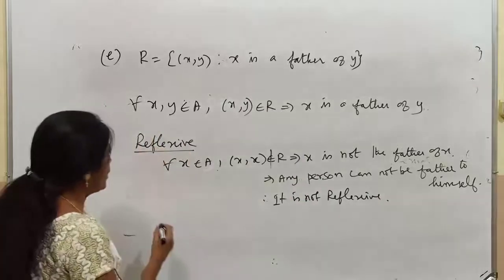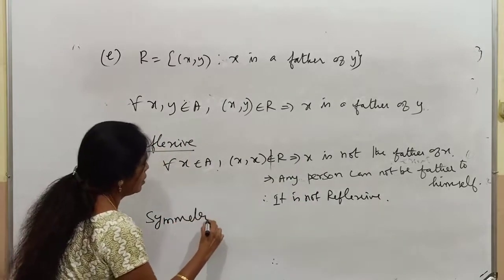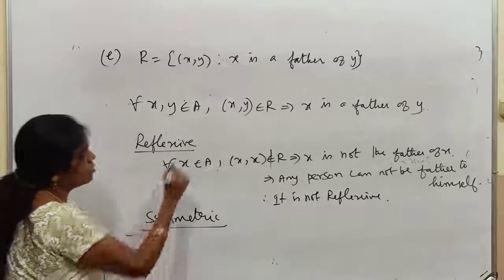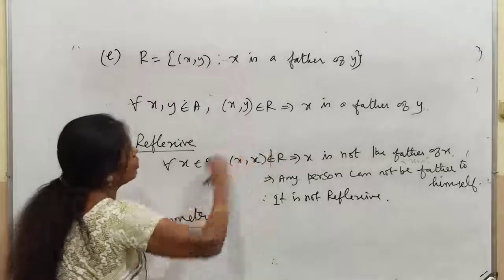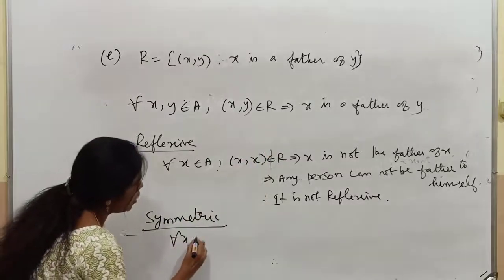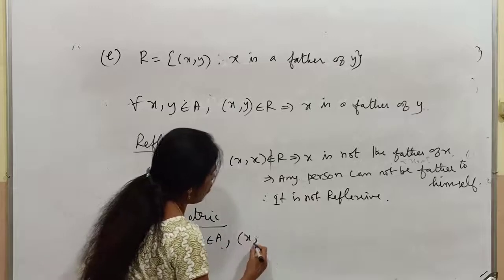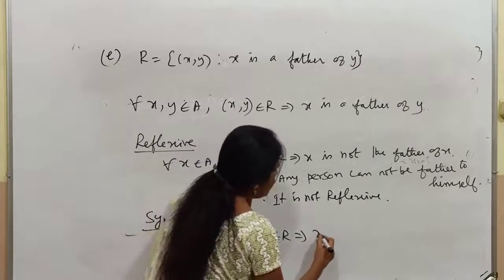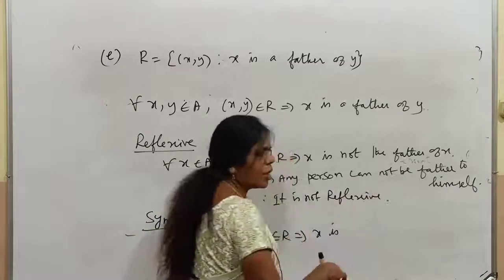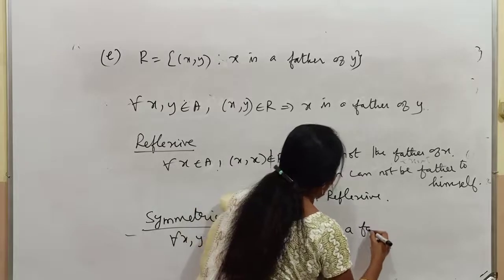Now, symmetric. I am asking the children to write. For all, the same thing you are going to write. For all x comma y belongs to the set A, x comma y belongs to R implies x, as it is you will write. The next statement only you should find out. x is the father of y.